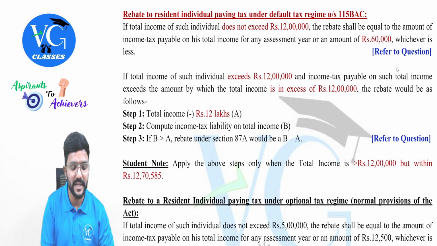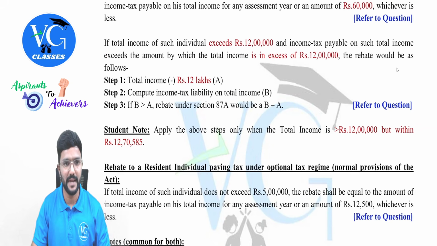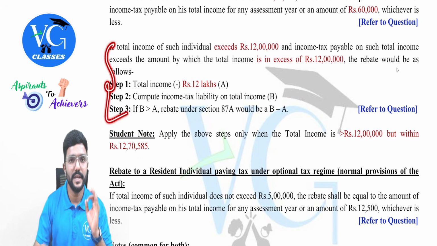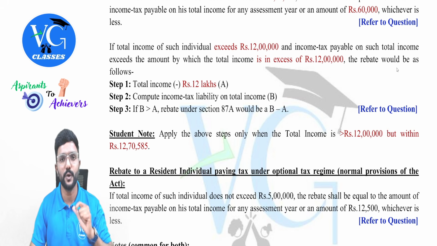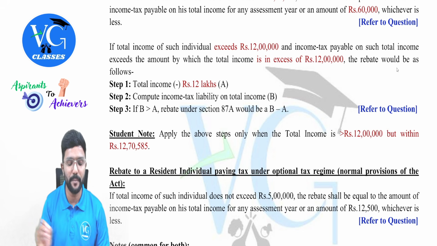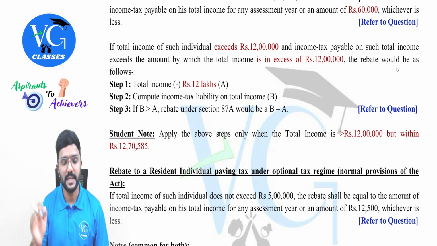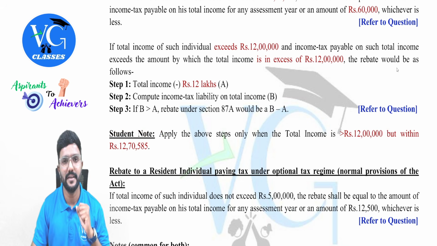And sir, when should we apply this step? Is there any shortcut to remember? Yes, guys. I have just given the number you can see. You apply these steps only when the resident individual who is following default regime has a total income of more than 12 lakh but up to 12 lakh 70,585. Sir, what if it is more than this? For example, 12 lakh 80 or 12 lakh 90. Guys, the assessee is not eligible for rebate.